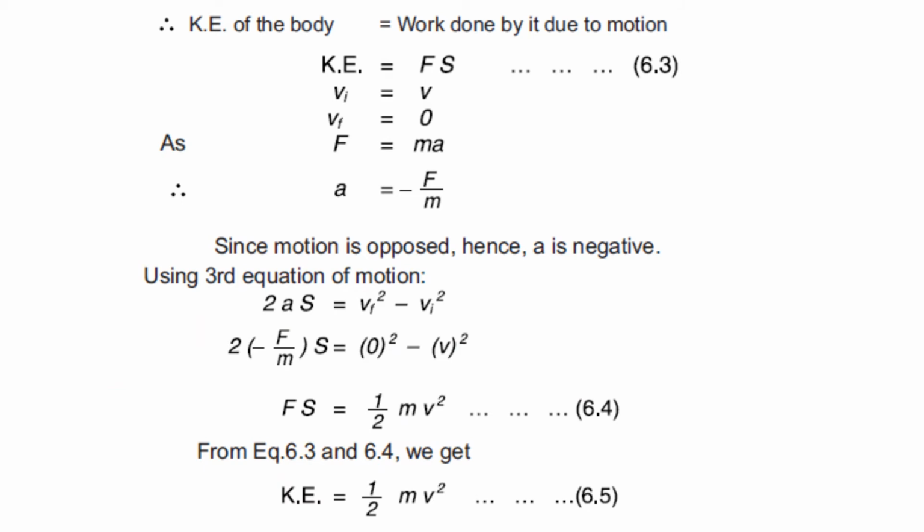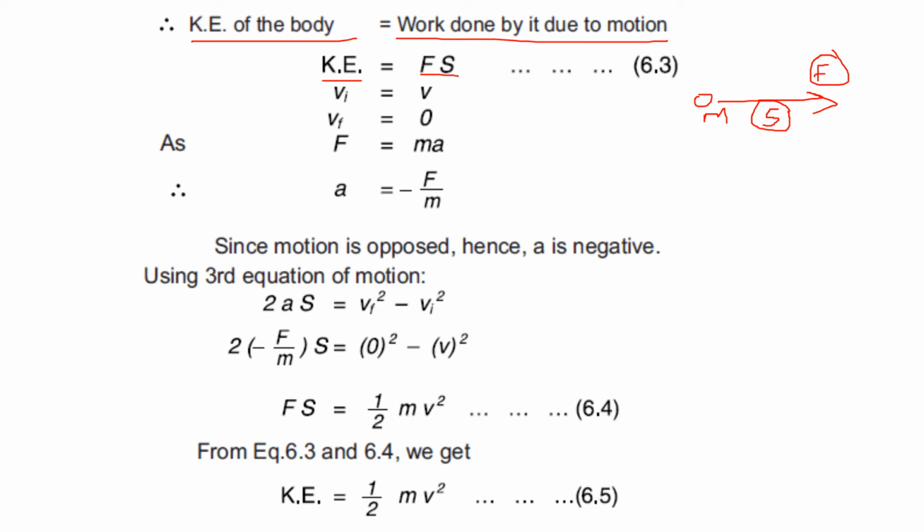As the body is moving, if this is a body that is moving, it has some mass m. When it is moving, obviously it will be moved with some force, that is F, and as it is moving, it is covering some distance s. As we discussed in the previous lecture, if we have two parameters, force and distance, it means the body is doing some work, right? So we can write over here, kinetic energy of the body will be equal to the work done by it due to the motion. This is the symbol for kinetic energy, and work done has the formula Fs, right?